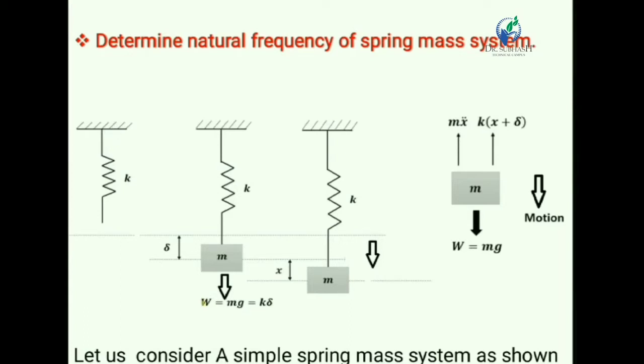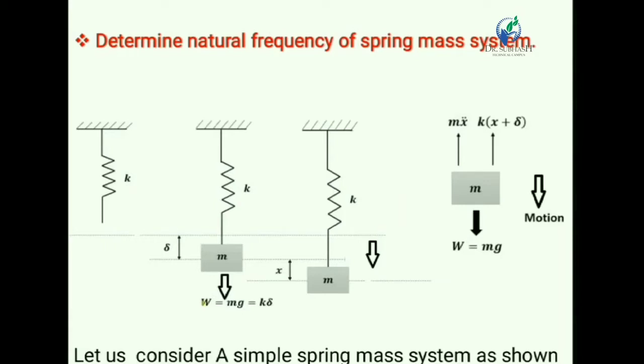So let us consider a simple spring mass system as shown in figure. Here we consider a massless spring, that means we neglect the mass of the spring. As shown in figure, there are three positions of the spring.